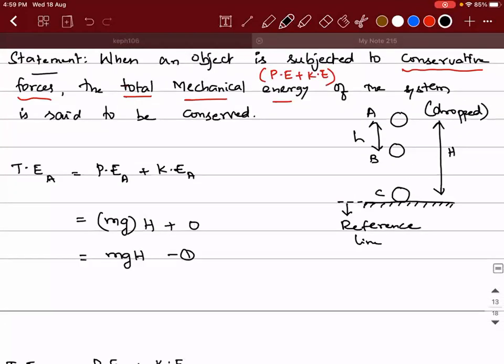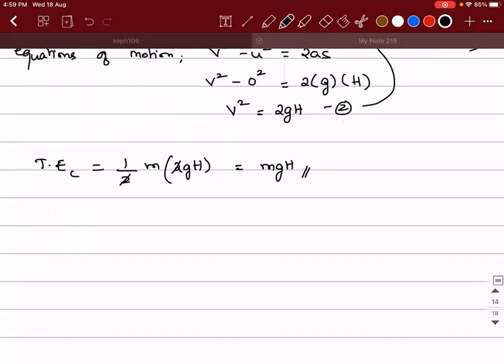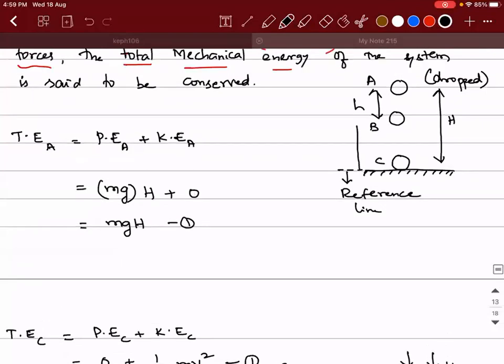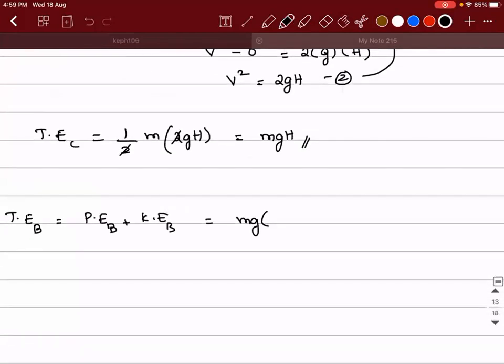Okay. Since you asked what is the total energy at D, that is what I was supposed to do next. Now you guys tell me what is the total energy at D. It is the potential energy at D plus the kinetic energy at D. So what is the potential energy at D? mg into, sir, if it is the midpoint, then h by 2. It is not the midpoint. I never told it is the midpoint. I told it's some random point. Yeah, okay, capital H minus h. If you take the midpoint, you are trying to prove something for a specific condition, and then the law will not work. So mg into capital H minus h, plus the kinetic energy at D.